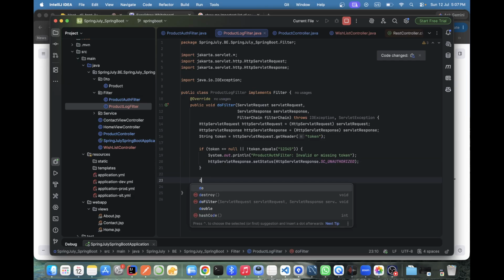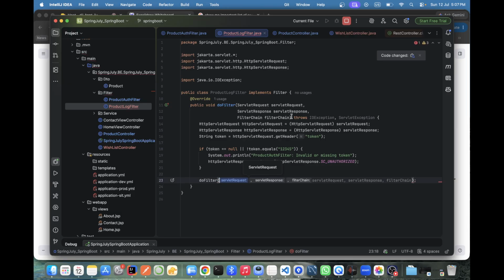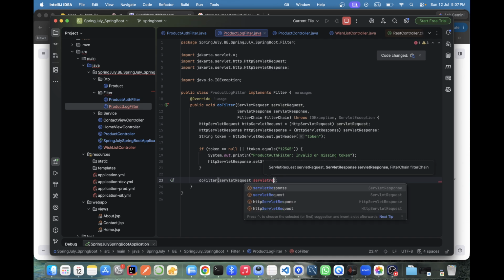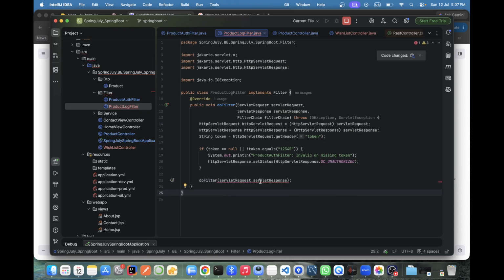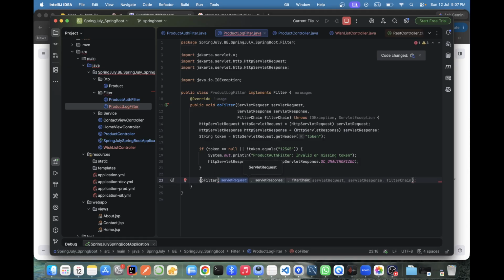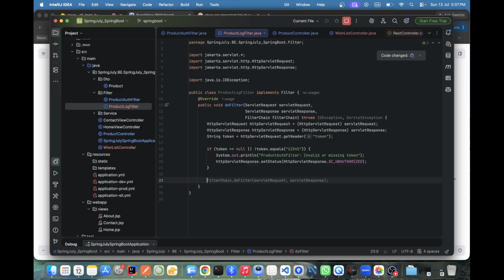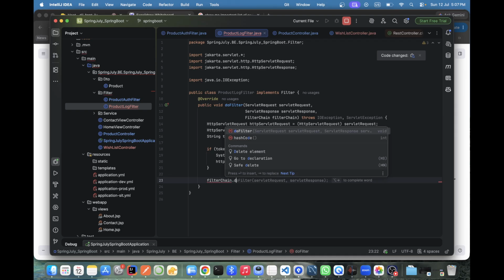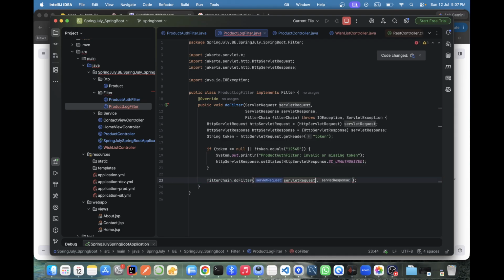And after the task is done, we'll grab the original request, doFilter, the original request and original servlet response. Oh sorry, filterChain.doFilter. We need to add filterChain.doFilter, and here we need to pass the request and the response. That's it. Fine.